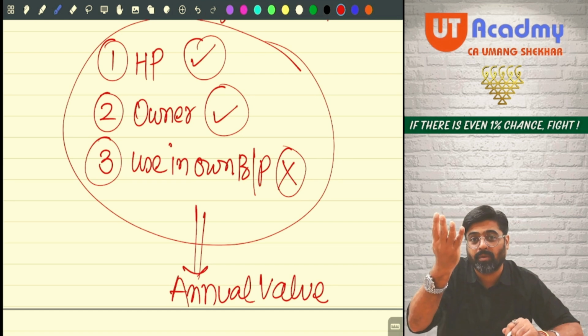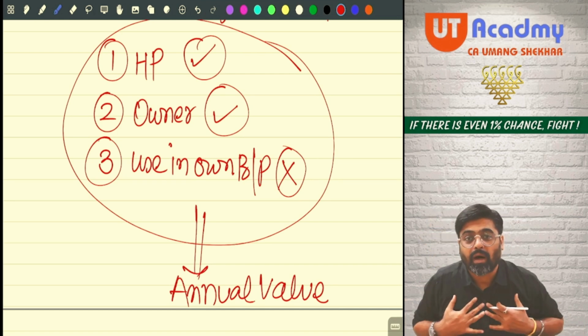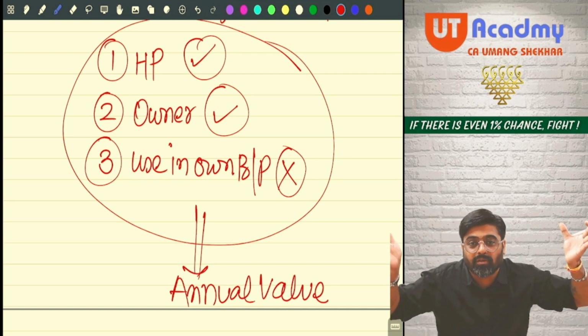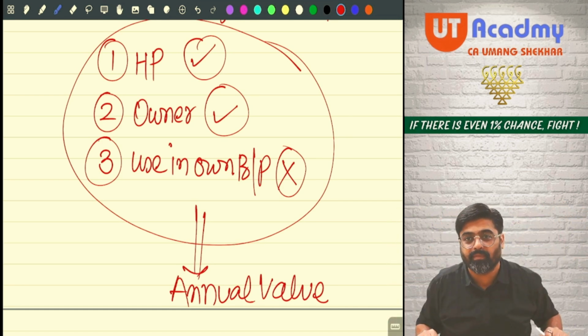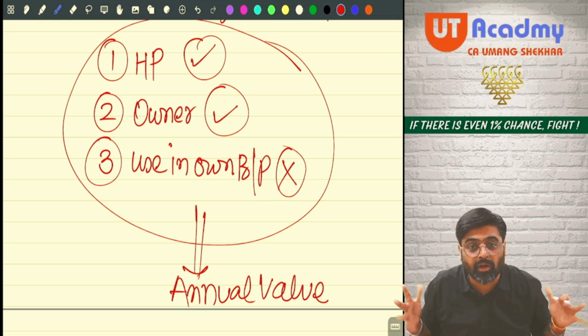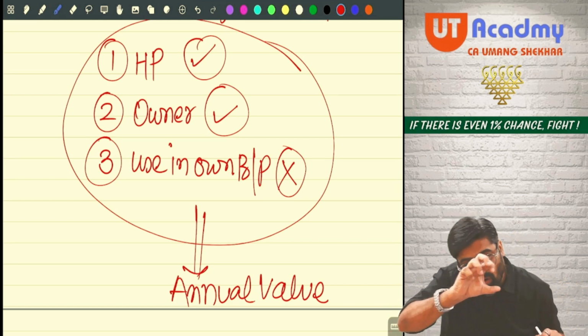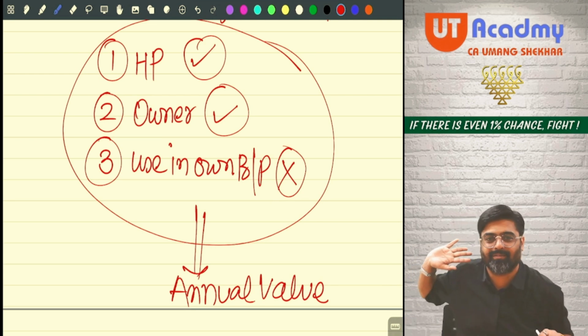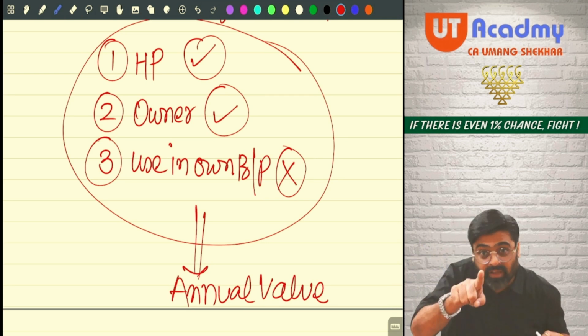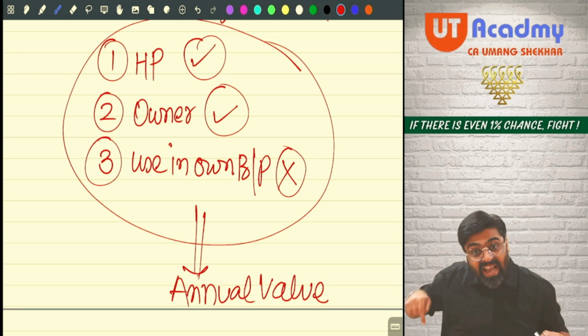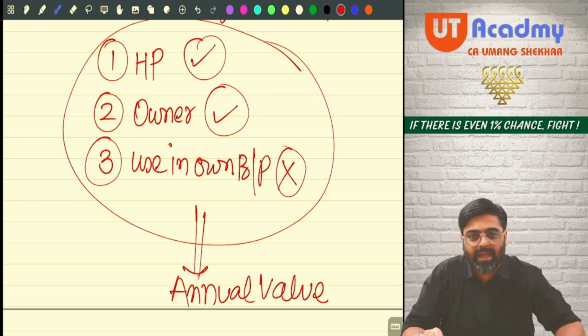Yes. Can you have four? Can you have five? I have multiple properties. All the properties I am the owner, and I am not using any of those properties in my own business or profession. I will bring all those properties under this head. And for each of that property, I will have to calculate the annual value, because for every such property, its annual value is chargeable under this head.